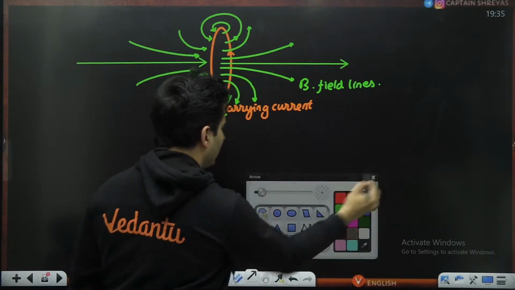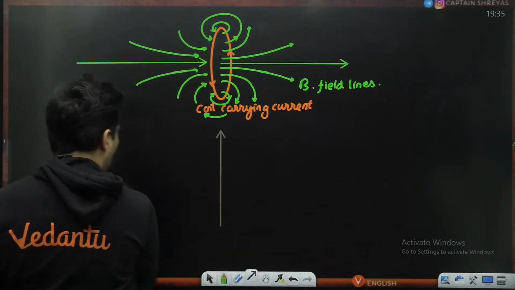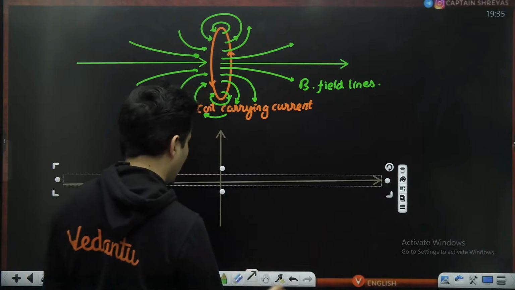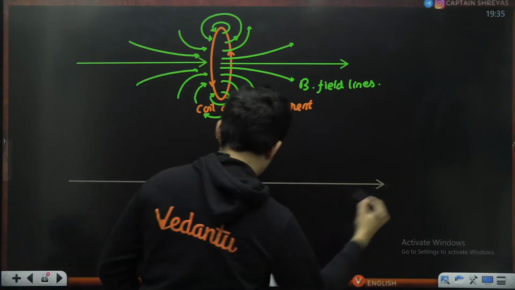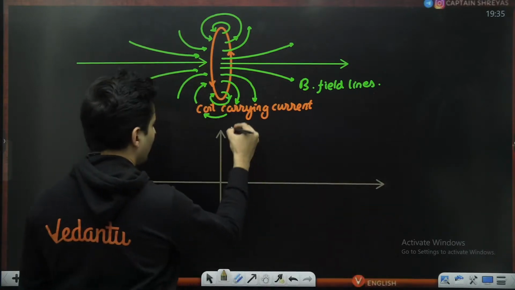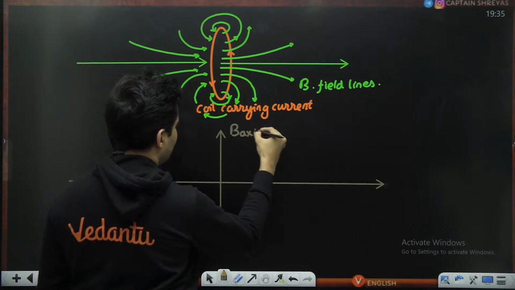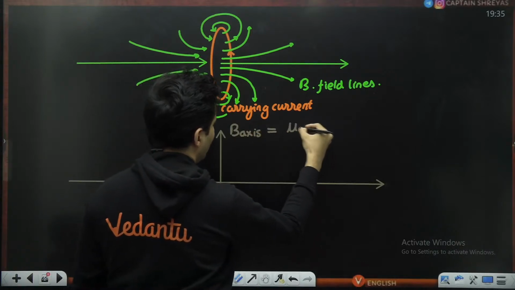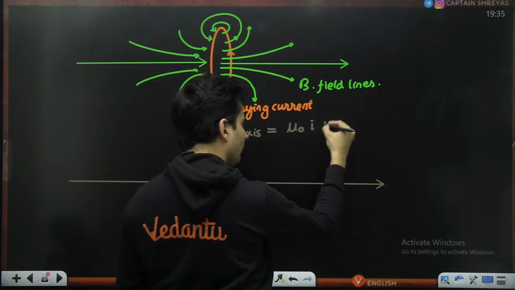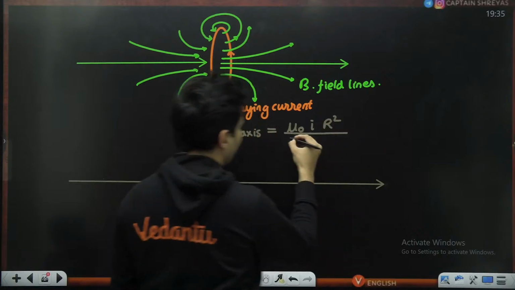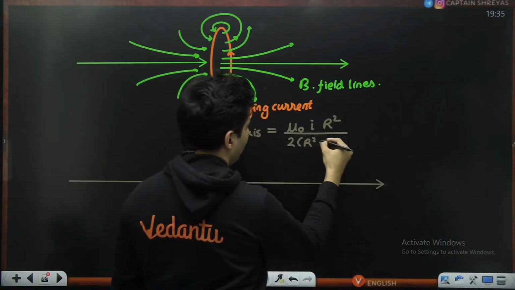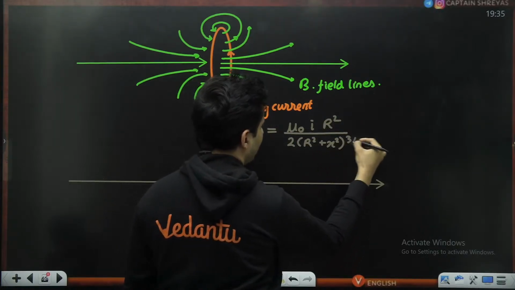Now, there is also a graph of how the field strength varies on the axis, how the magnetic field on the axis will change, which has the formula mu naught I r square by 2 times (r square plus x square) whole raised to 3 by 2.